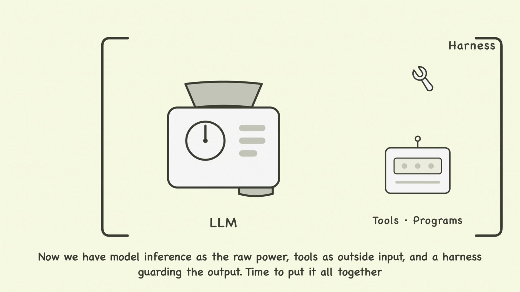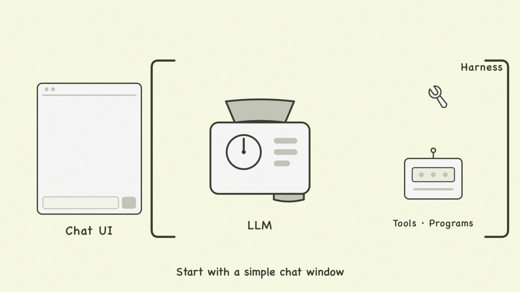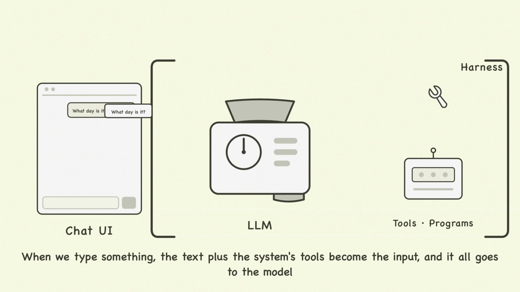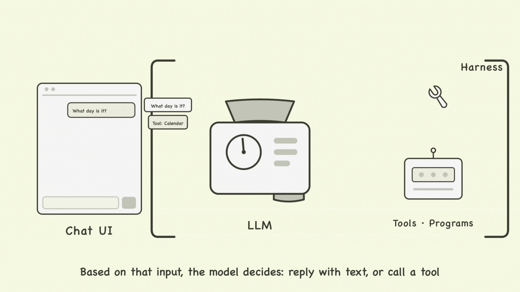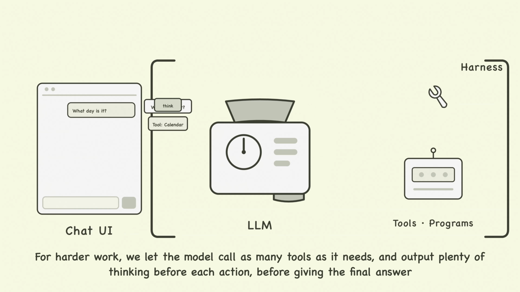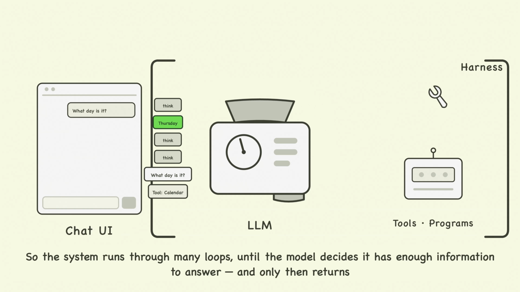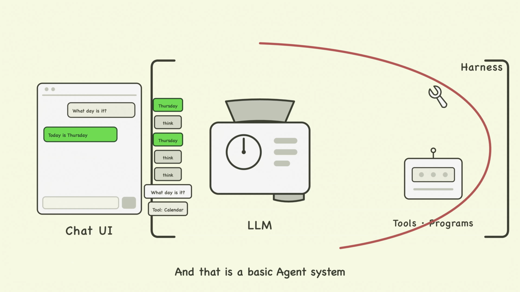Time to put it all together. Start with a simple chat window. When we type something, the text plus the system's tools become the input, and it all goes to the model. Based on that input, the model decides, reply with text, or call a tool. For harder work, we let the model call as many tools as it needs, and output plenty of thinking before each action, before giving the final answer. So the system runs through many loops, until the model decides it has enough information to answer, and only then returns. And that is a basic agent system.